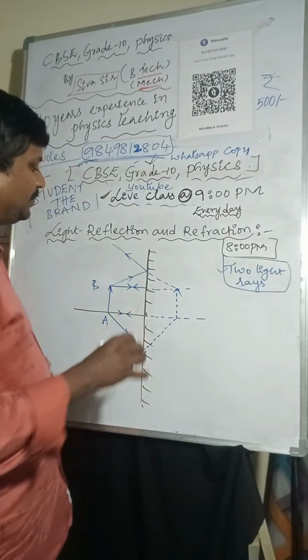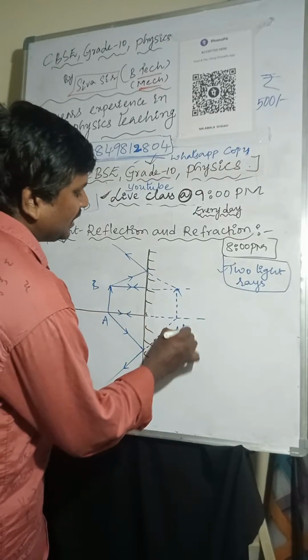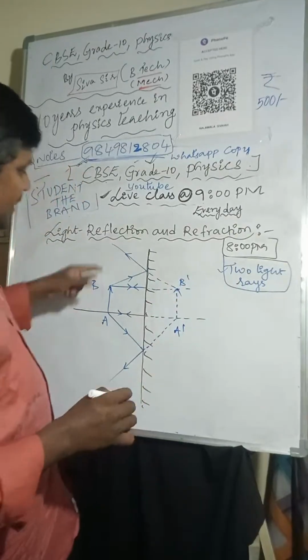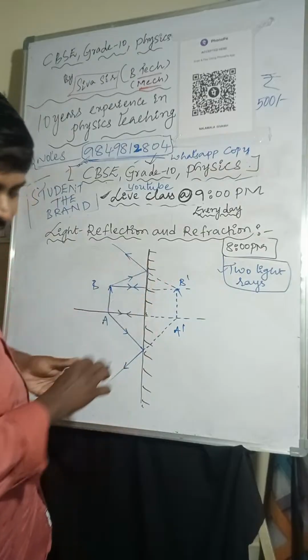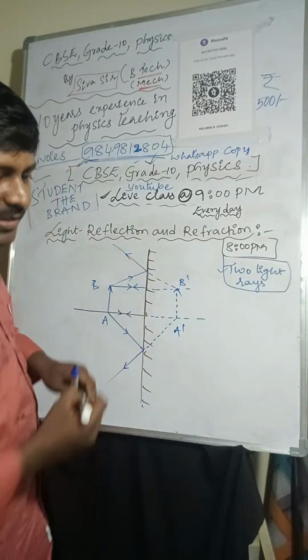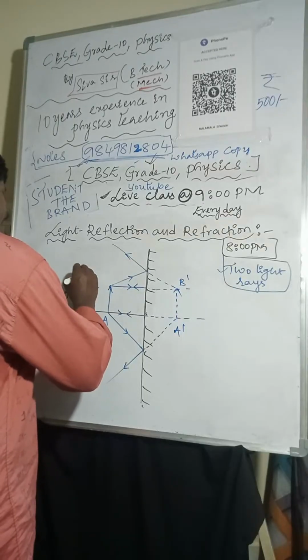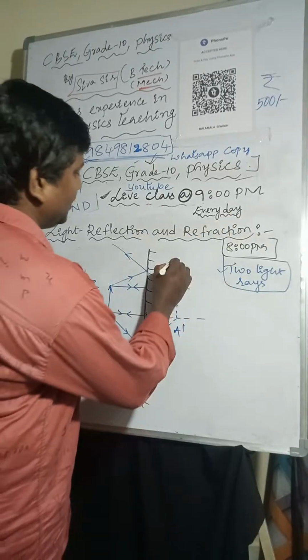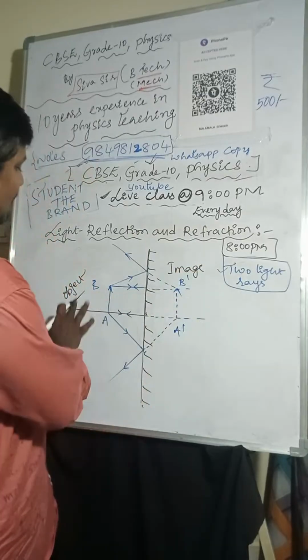Again, I'm saying, this is a very important concept we are discussing. So this is A dash and B dash. This is AB, and A dash B dash. This is the object and this one is the image. So object and image.